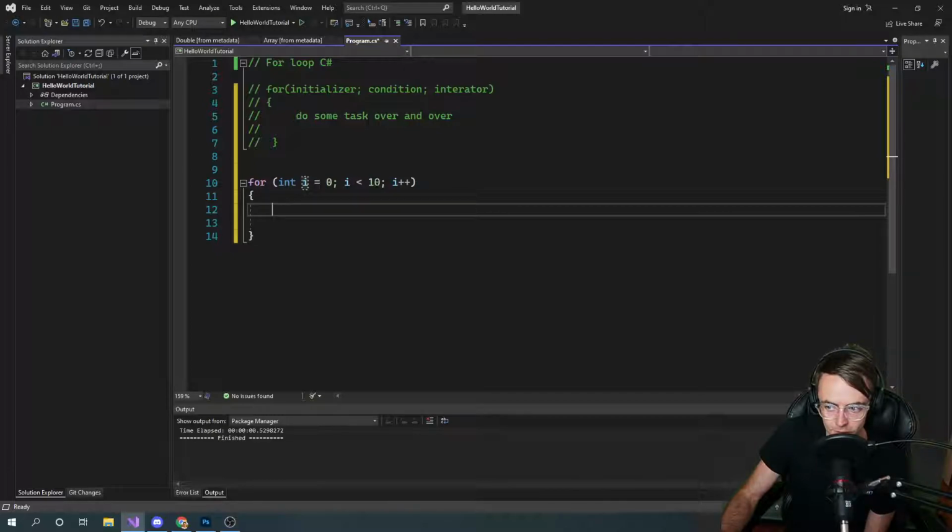Each time that this for loop is executed, the I is going to increment. It's going to go down. It's going to do some task. And then it's going to go over here. It's going to check it again, and then it's going to increment it. Then it's going to check it again and increment it. And it's kind of just an ingenious way to say that we're only going to perform this task 10 times.